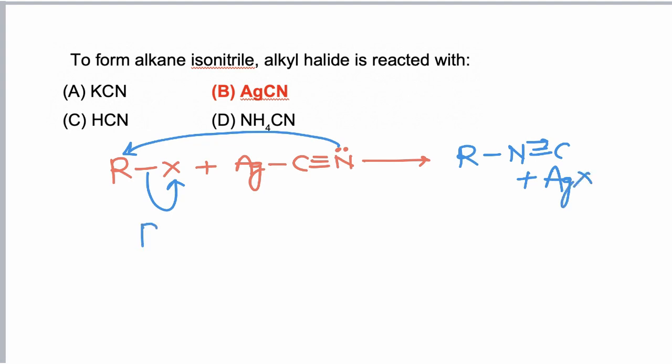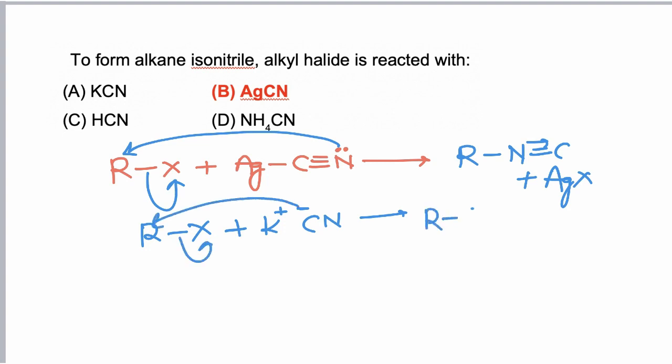Now if we use KCN instead of AgCN, KCN is an ionic compound, and this ionic compound is having negative charge on carbon atom. So now this carbon acts as a nucleophile, and in this case alkyl cyanide is formed as a product. So for alkyl isonitrile we have to use silver cyanide, and hence correct answer is B.